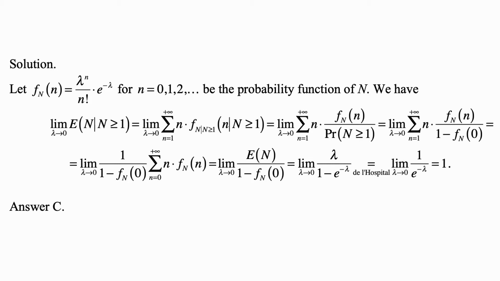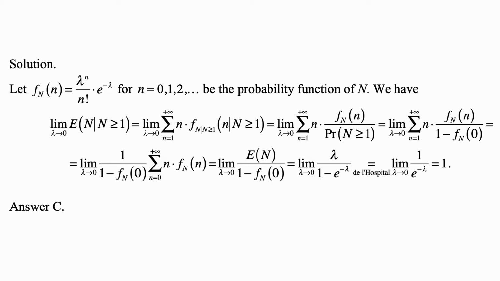So we're looking for the limit as lambda goes to 0 of lambda over 1 minus e to the minus lambda. A natural thing to try would be to just plug in lambda equal to 0. The top would be 0, and the bottom would be 1 minus e to the 0, which is 1 minus 1. So the top and bottom go to 0 as lambda goes to 0.